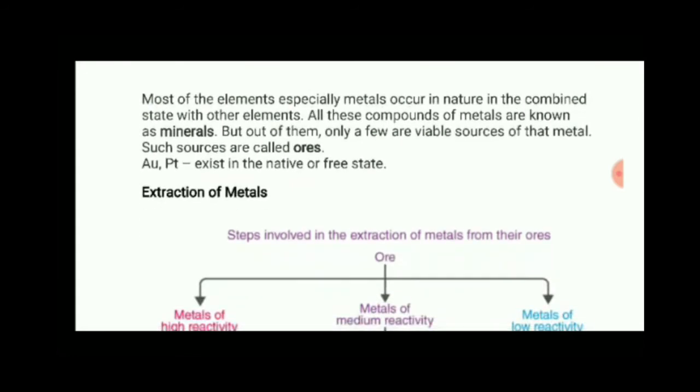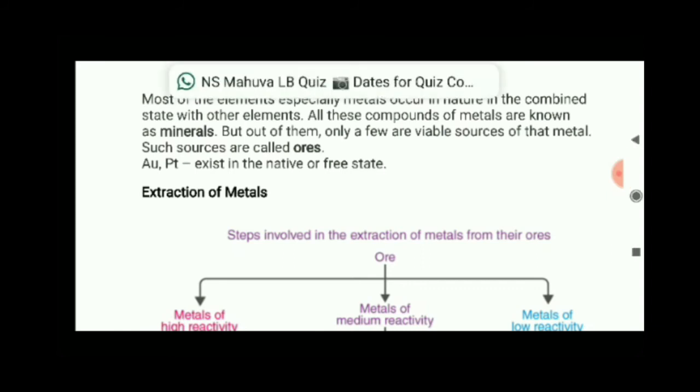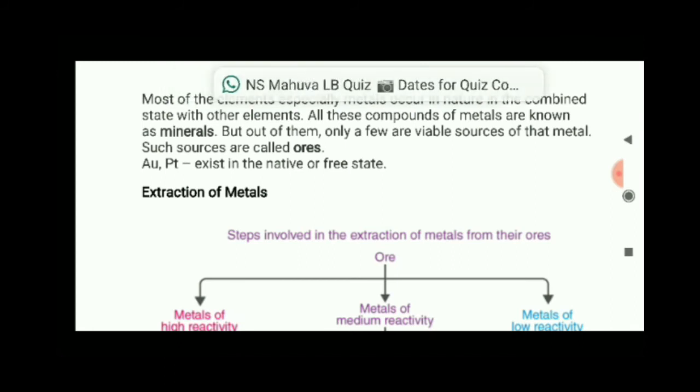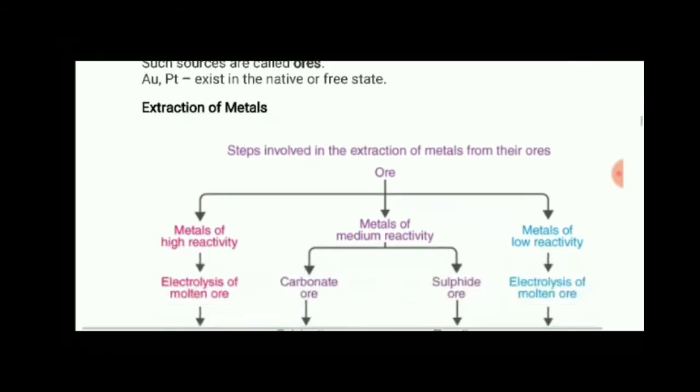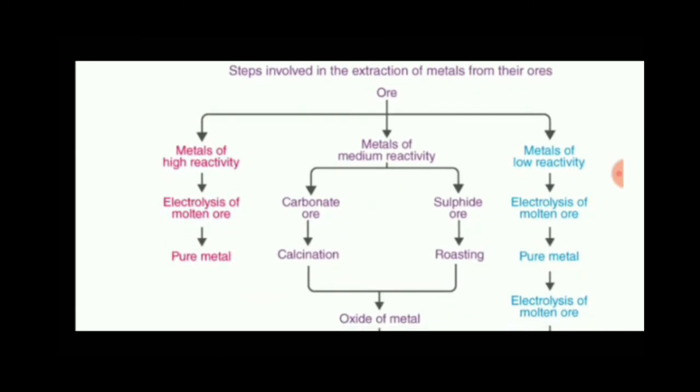First we are going to study extraction of metal from their ores. From their ores means from their viable sources, from the mixture. We can say a homogeneous mixture of metals and non-metals is known as ore. This is one more definition of ores, that homogeneous mixture means the entire mixture of metals and non-metals. In this, you can see the table, and you have to learn the table by heart.